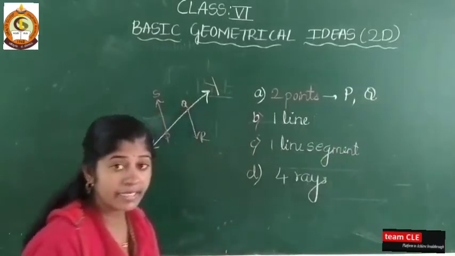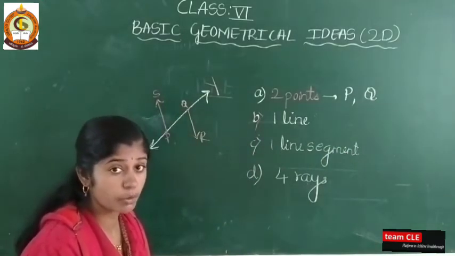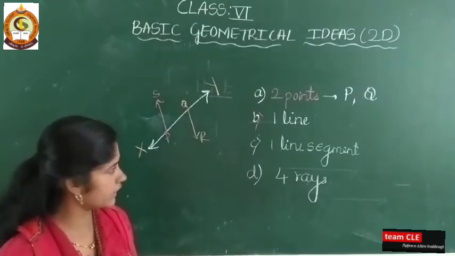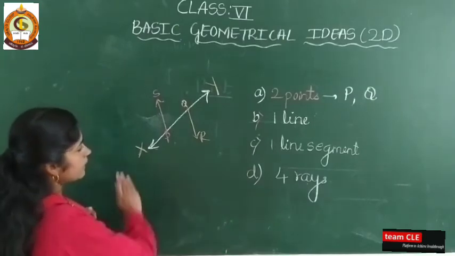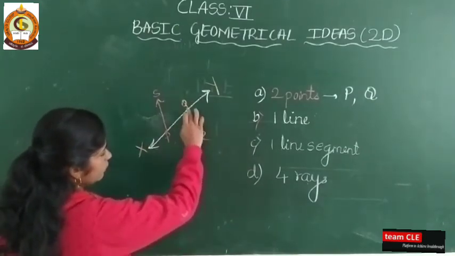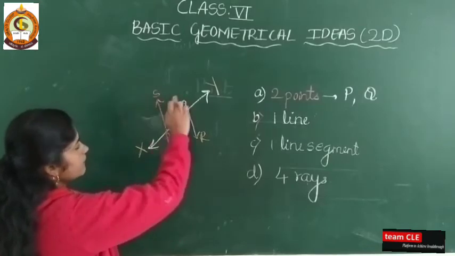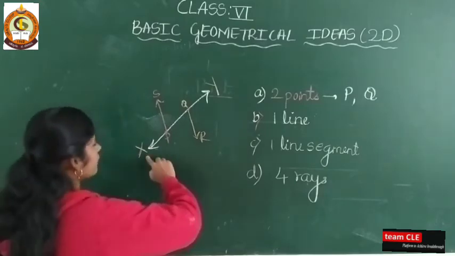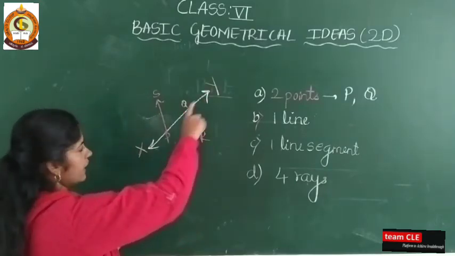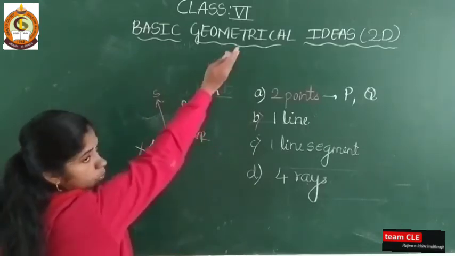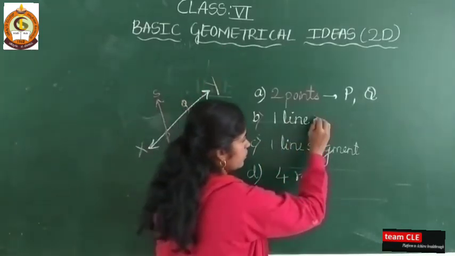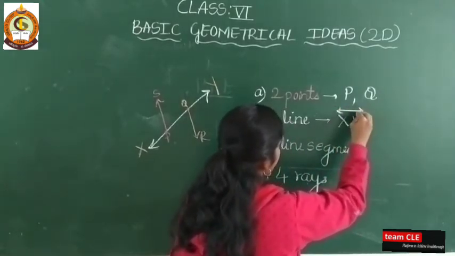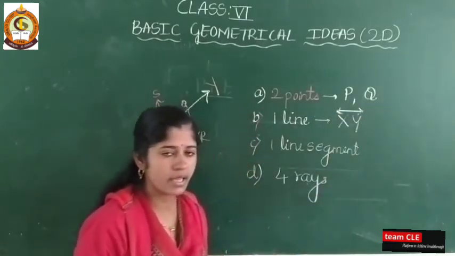Here identification is important. If you know what is a point, what is a line segment, what is a ray, then you can write these figures. 1 line, then tell me where is it among this? Here QR is there, but only one direction is there. Here PS is there, but only one direction is there. Moving in only one direction means that is a ray. If the line is moving in both directions, here X, Y, moving in both directions, it means it is a line. So what to write here? X, Y, and you have to show this symbol also. This symbol indicates it is a line.